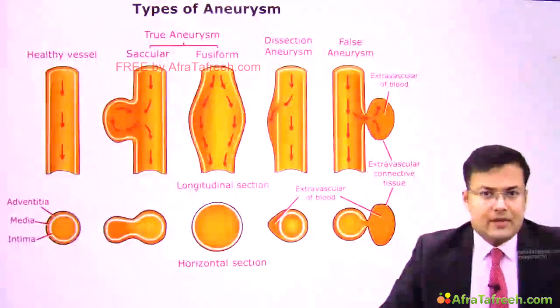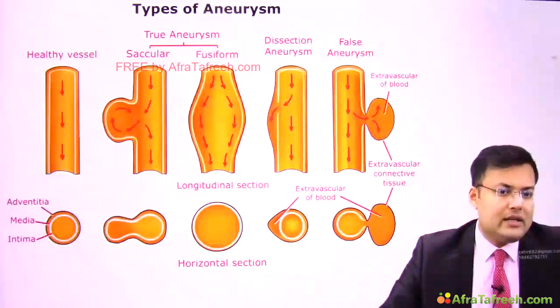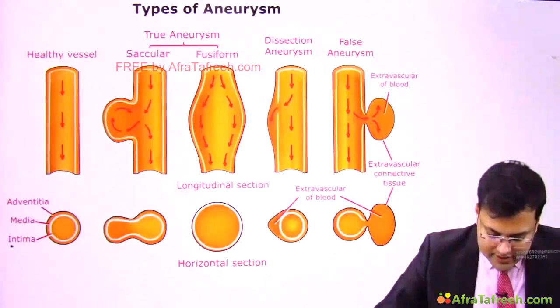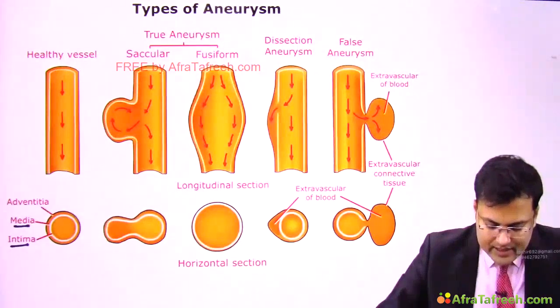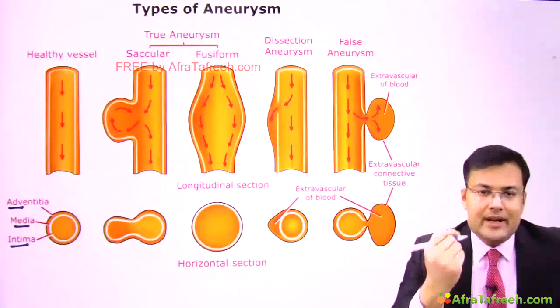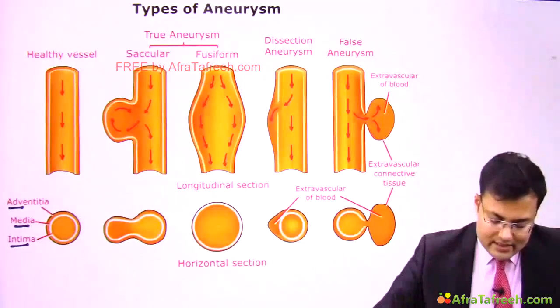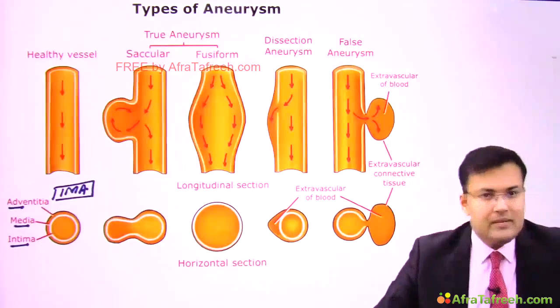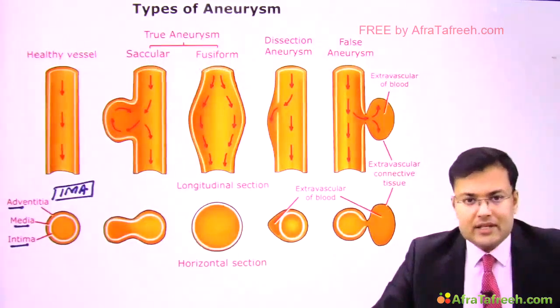Now see what are the types of aneurysm. First see the various layers in the blood vessel or artery. There is the innermost layer, intima, then media, and the outermost is adventitia. Apart from endothelium, there is intima, then media, then adventitia. How to remember? From inside out, it is Indian Medical Association: intima, media, adventitia.